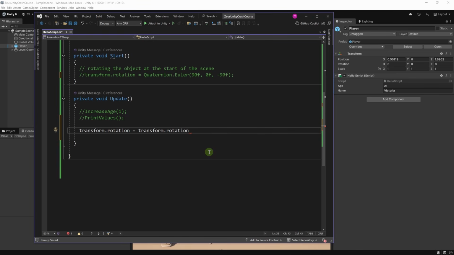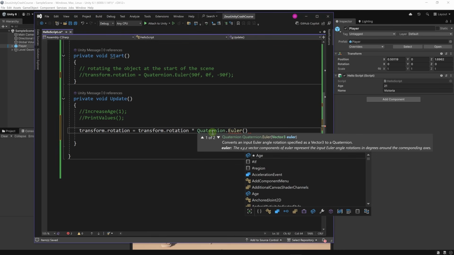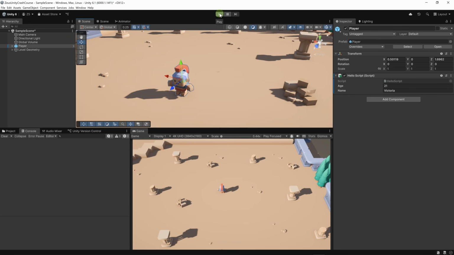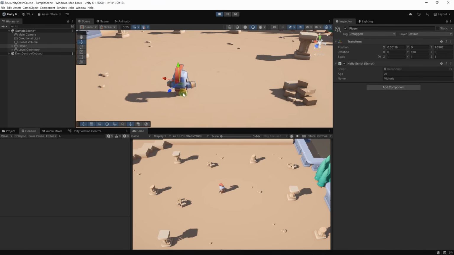So if we multiply a quaternion by another, we are indeed adding the two rotations. What we are going to do is add the value of our current rotation, which is transform dot rotation, to another value, quaternion dot Euler. And for this value, we're going to say 0, 5, 0, and if we run the game right now, this is what we're going to get.